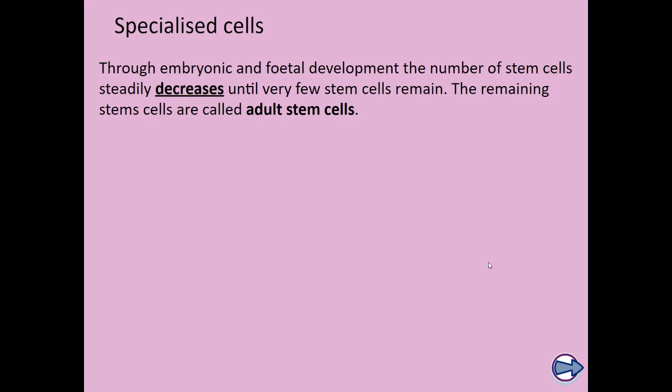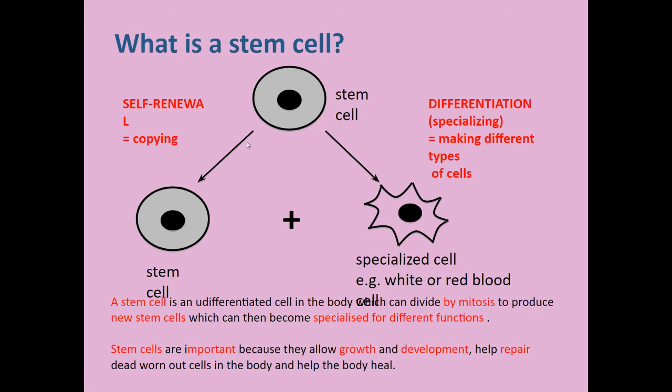Through fetal and embryonic development, the number of stem cells eventually decreases. Once you get to kind of mid-fetal development, there would be no embryonic stem cells left. We do still have a little pool of stem cells called adult stem cells. Now, just like with embryonic stem cells, adult stem cells, when they divide in your body right now, they form new stem cells, but also specialized cells as well. So a stem cell is any undifferentiated cell in the body which can divide by mitosis to produce new stem cells or to produce specialized cells for different functions.